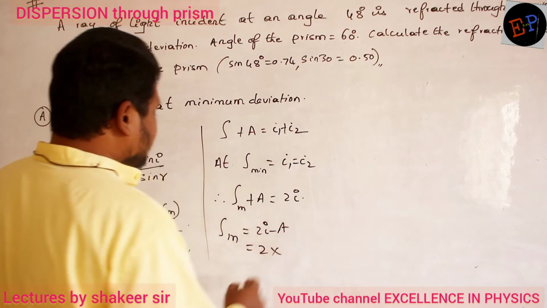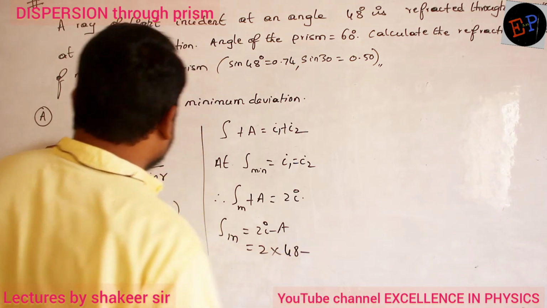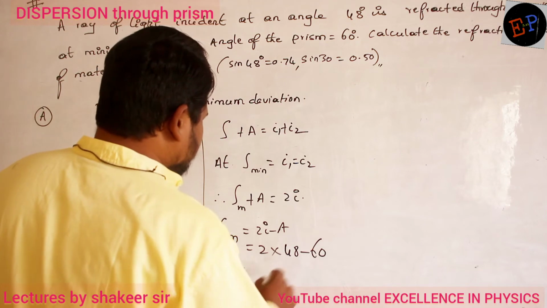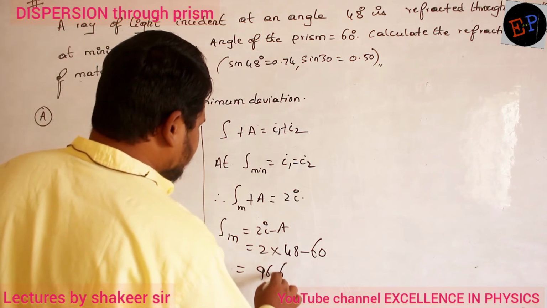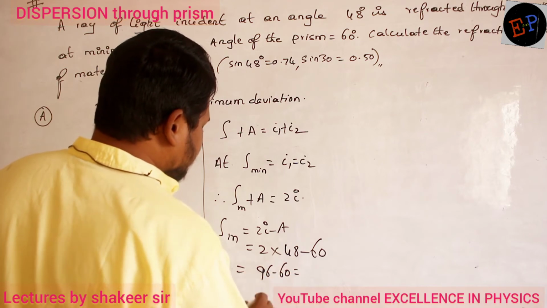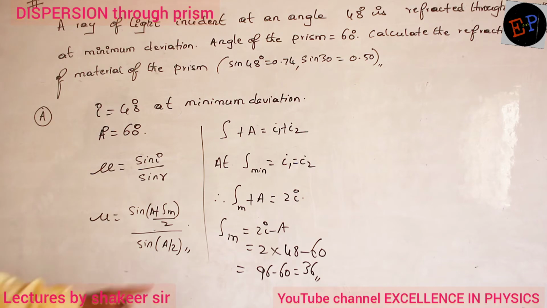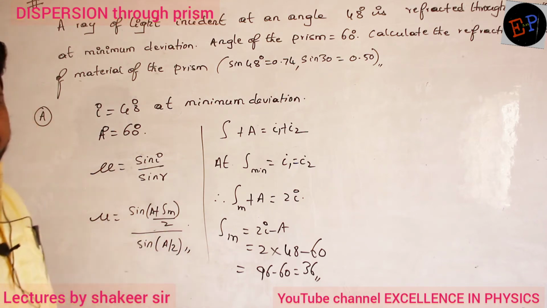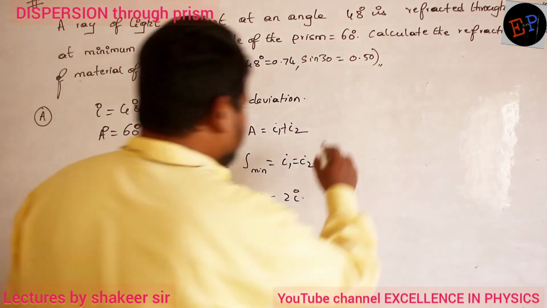So what is the angle of incidence? 48 degrees. So 48 degrees minus A. Angle of the prism is already given, 60 degrees. So 2 into 48, 96. 96 minus 60, so how much is it? 36. So this is the minimum angle of deviation. You can take this value and substitute here, then you can get the mu value. Try to do the calculation.